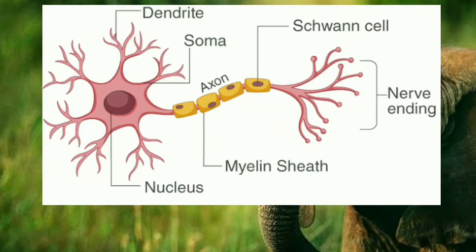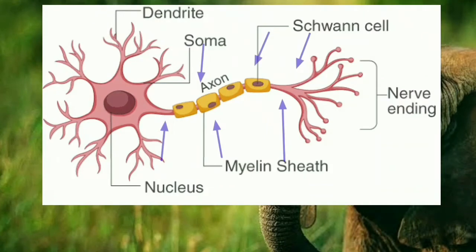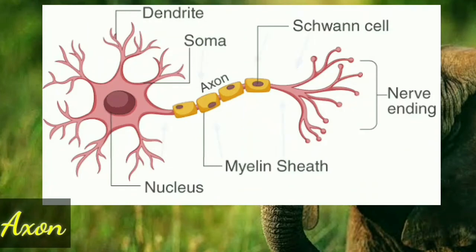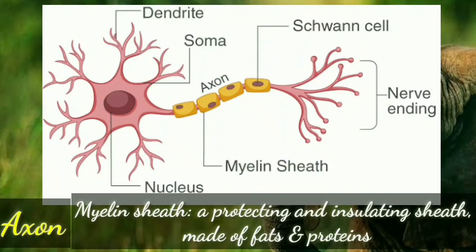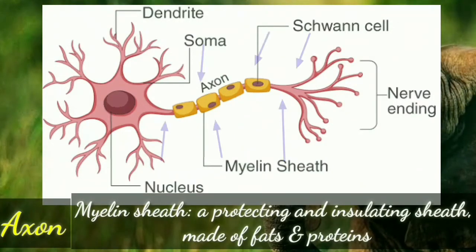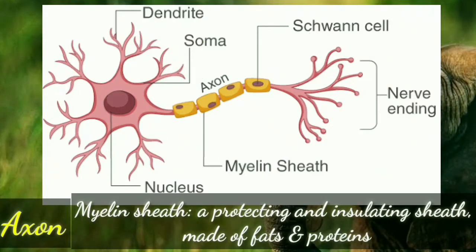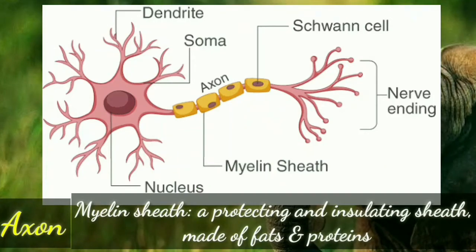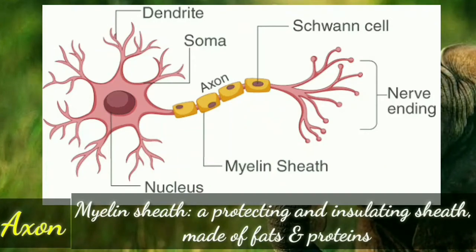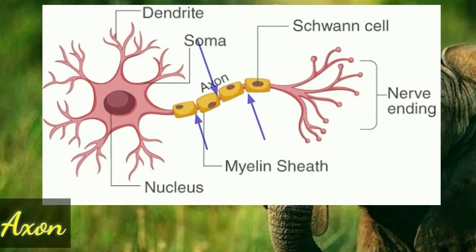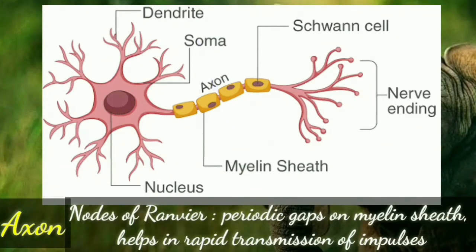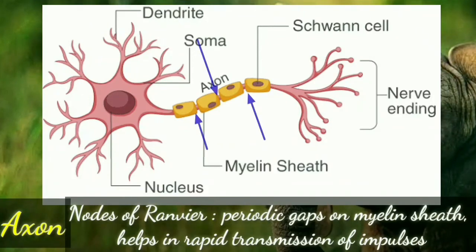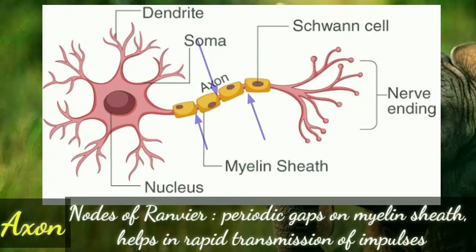The longest nerve process present on the neuron is known as axon. The axon is covered with a protecting and insulating sheath of myelin. Myelin is composed of proteins and fats, which covers the axon from the outer side. The gaps in the myelin sheath are known as nodes of Ranvier. These nodes of Ranvier help in rapid conduction of the nerve impulses.